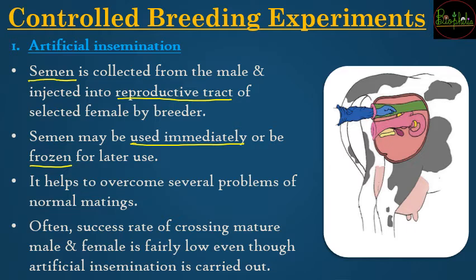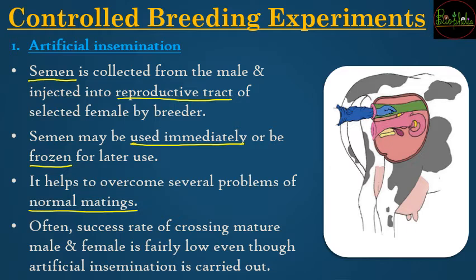So what is the major advantage that artificial insemination is going to overcome? It is going to overcome the problems of normal mating. In many cases there can be problems with the bull, such as the bull not being capable of inseminating the female tract. In those conditions you can collect the semen and introduce it with the help of artificial insemination.